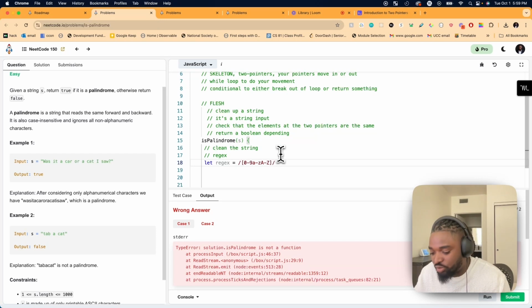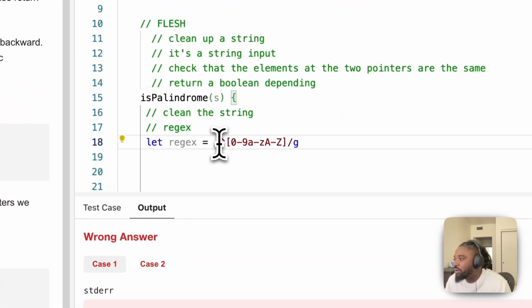So we want to match anything that's not this and remove it, right? And we want to do that across the string. So for those that don't understand regex, what I'm doing here says not to include, and everything that's in this box means these are the things that I want. So I want something that's not all these things, right?